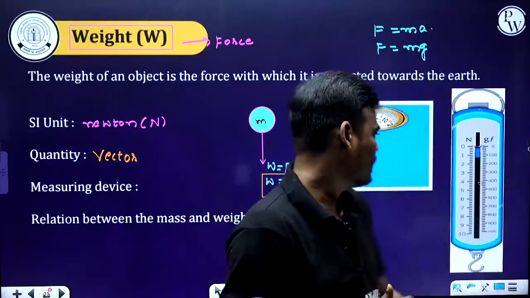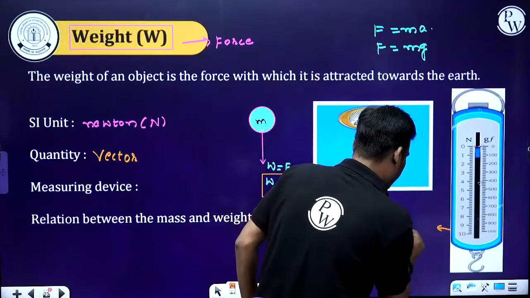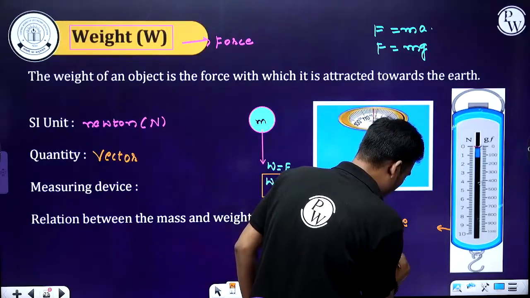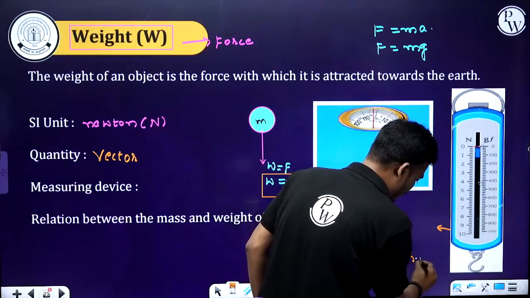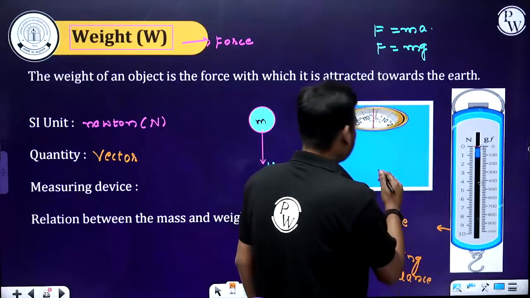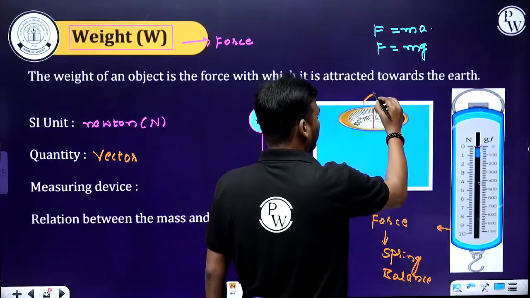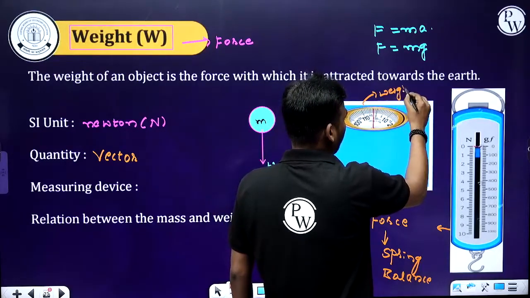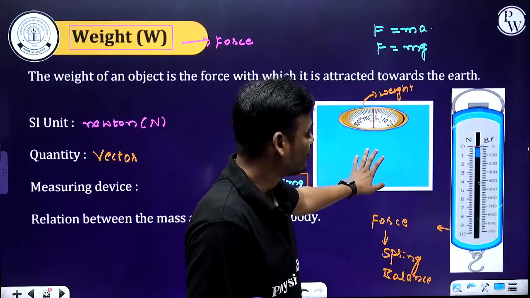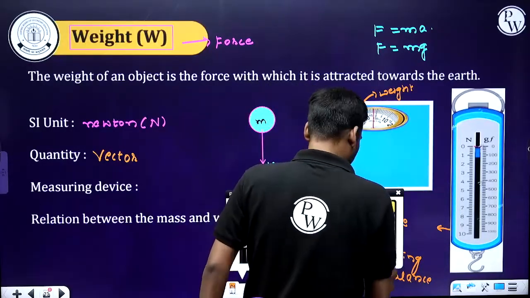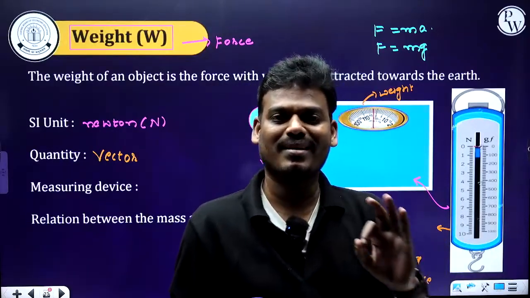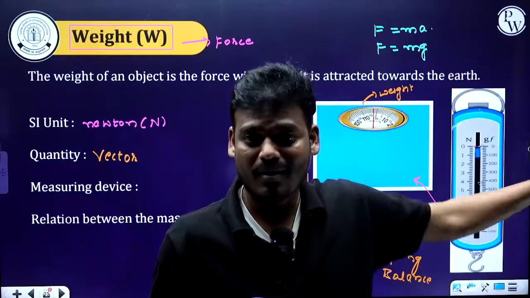Force is measured by a spring balance. This is the spring balance. This is a weighing machine, and weight is measured by a weighing machine, but this weighing machine works based on a principle, the spring balance only.